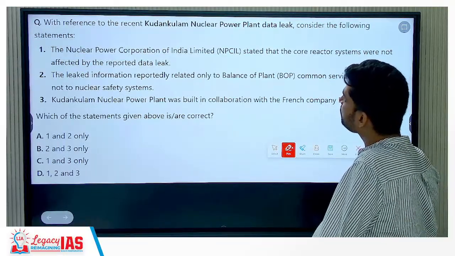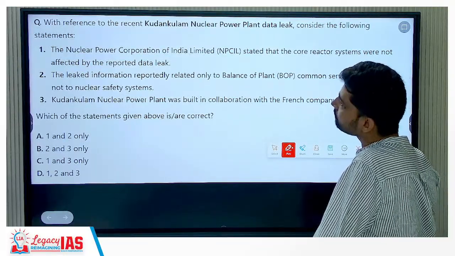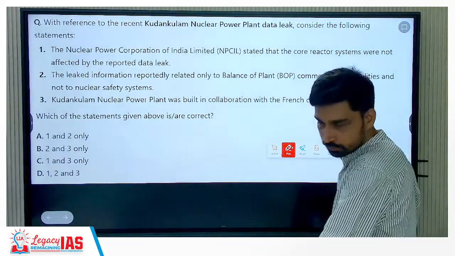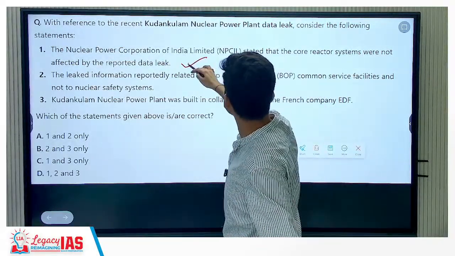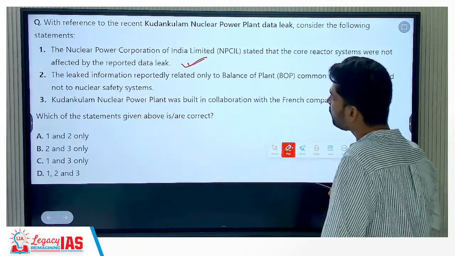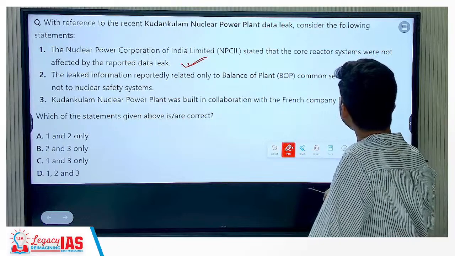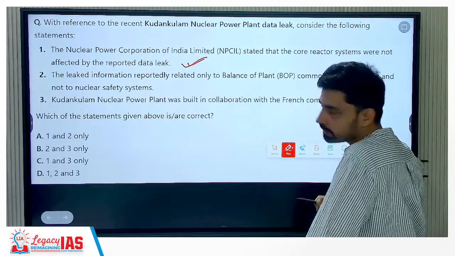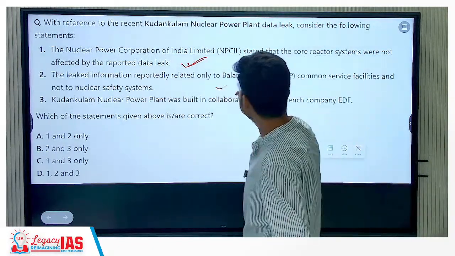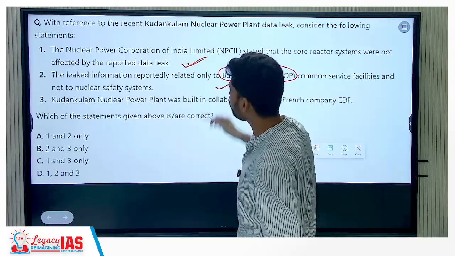Then, with reference to the recent Kudankulam nuclear power plant data leak, consider the following statements. NPCIL stated that the core reactor systems were not affected by the reported data leak. Right, that is the correct statement. The leaked information reportedly related only to balance of plant, to common service facilities, and not to the nuclear safety system. Right, that is true. Balance of plant, that is where data was leaked.